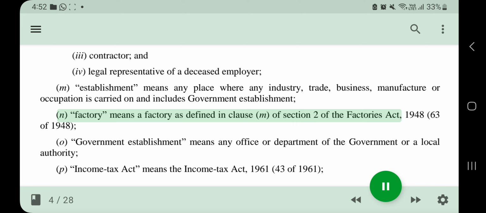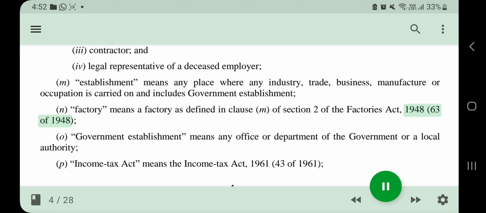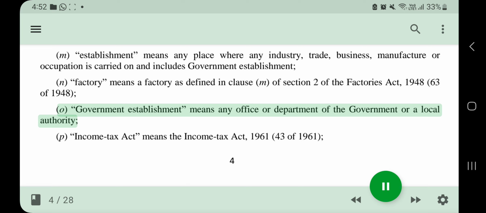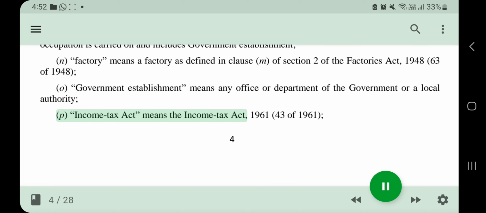N. Factory means a factory as defined in Clause M of Section 2 of the Factories Act, 1948 (63 of 1948). O. Government establishment means any office or department of the government or a local authority. P. Income Tax Act means the Income Tax Act, 1961 (43 of 1961).